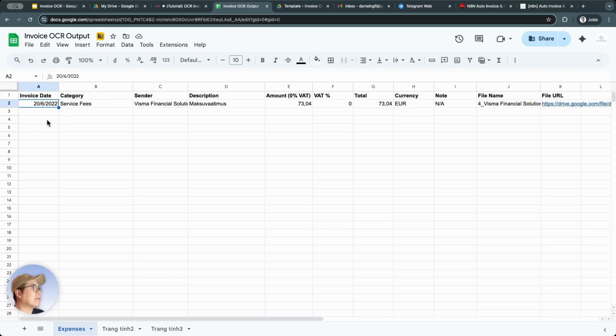Alright, as you can see, it has already processed the first invoice and extracted information like the date, the category, who sent the invoice, and the description of that invoice. This description is in Finnish, but it could be in English, Vietnamese, or any other language as well. Then there's the amount, the value before VAT, and what the VAT percentage is. Since the VAT percentage here is 0, the total value of the invoice is the same as the value before VAT. And it has already finished processing the second as well, so it just keeps processing one by one sequentially until it's done with all the files put into the Drive folder.